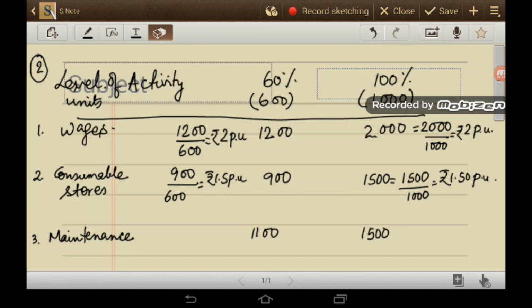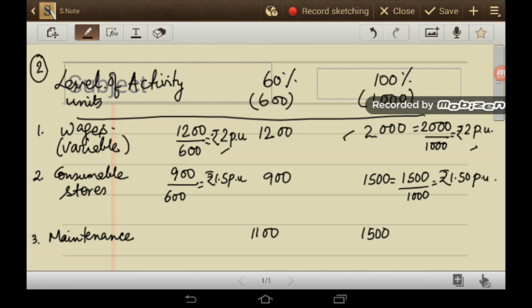At 60% level of activity units produced is 600 units, and at 100% level of activity units produced is 1000 units. If we consider the first item of cost, which is wages, it is given as 1200, and at 1000 units it is 2000 rupees. So what is the cost per unit? At 60% it is rupees 2, and at 100% it is also rupees 2. So this means that wages is variable in nature. So this is a variable cost.